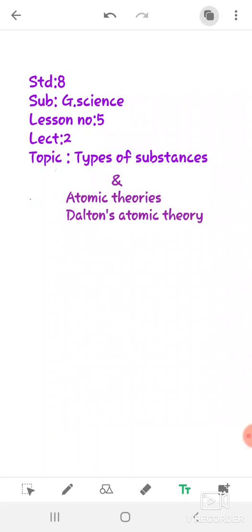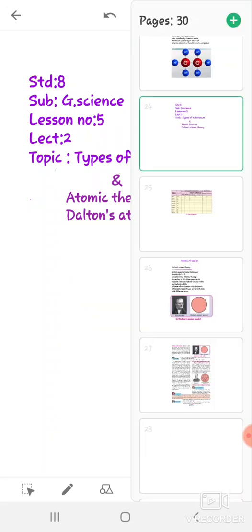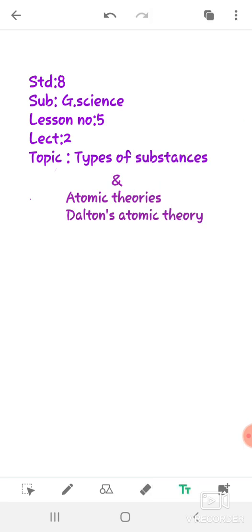Assalamualaikum students. This is the second lecture from lesson number 5, and in this lecture we will learn the types of substances. We have already learned them, and now we have to solve the table on your page number 28. We have learned the types of substances, that is atom, element, molecule and compound. I hope you remember that, and after that table we will learn the atomic theories.